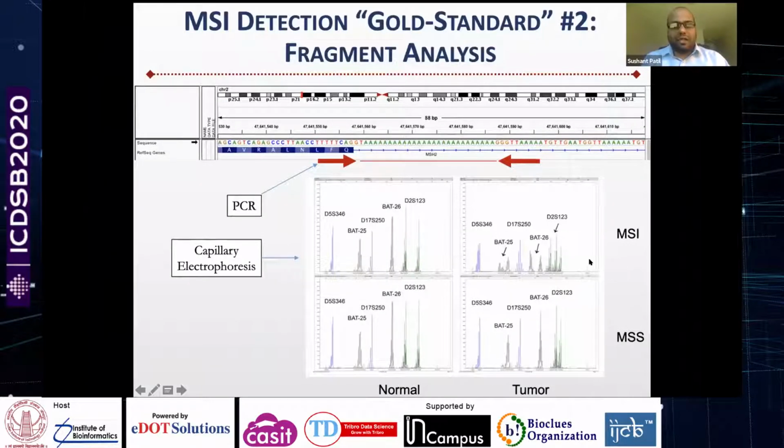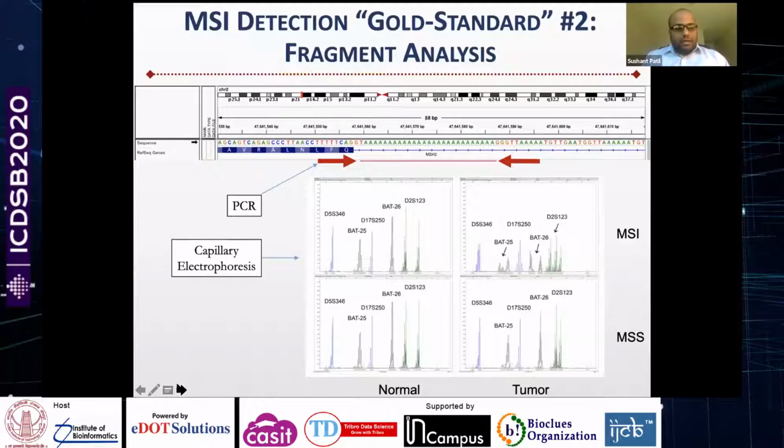Whereas in the case of MSI, you can see there is peak splitting in about 3 of the 5 loci, and the threshold for calling MSI by this kit is 2 out of 5 loci. So that's why the upper sample is classified as microsatellite unstable, whereas the lower one is called microsatellite stable.